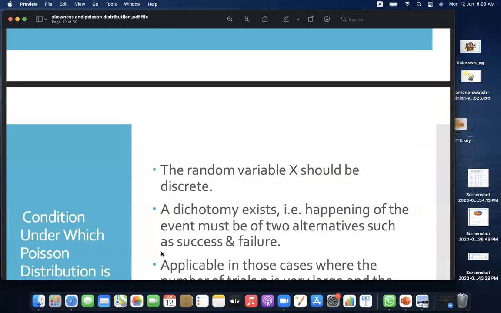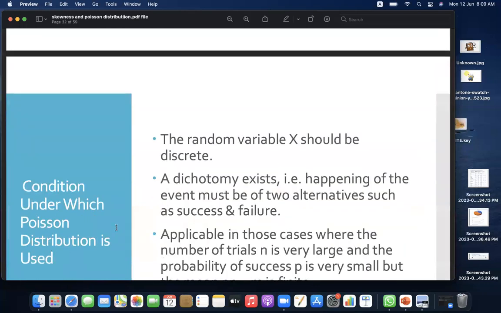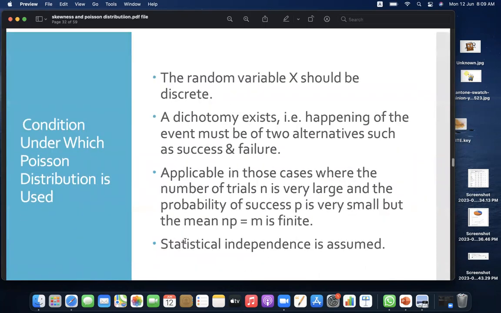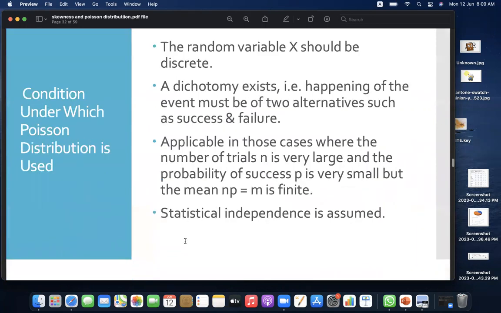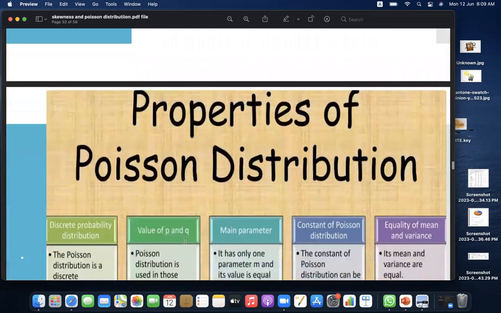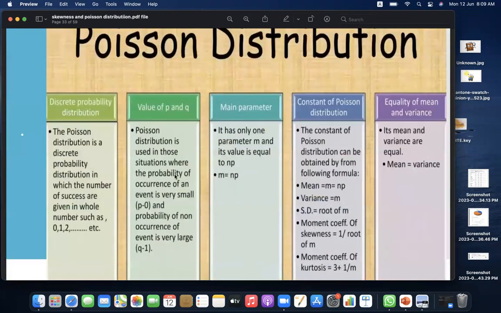The random variable X should be discrete. So the conditions under which Poisson distribution is used: the random variable X should be discrete. A dichotomy exists, that is the happening of the event must be of 2 alternatives such as success and failure. Applicable in those cases where the number of trials is very large and the probability of success P is very small, but the mean np equal to m is finite. Statistical independence is assumed.